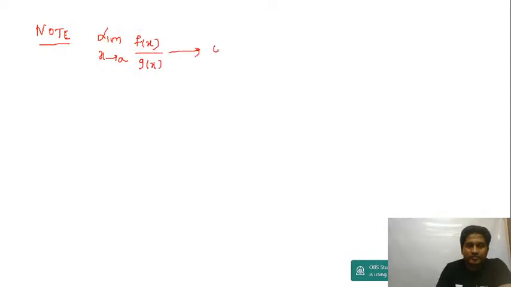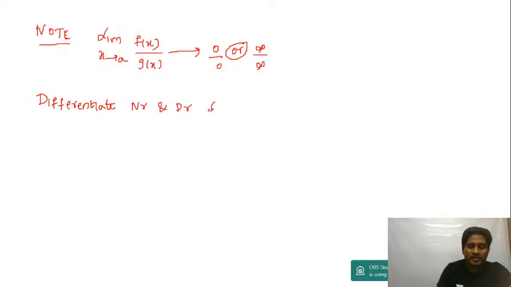If this is of the form 0 by 0 or infinity by infinity, differentiate the numerator and denominator separately. You understand? This is actually called L'Hopital's rule.